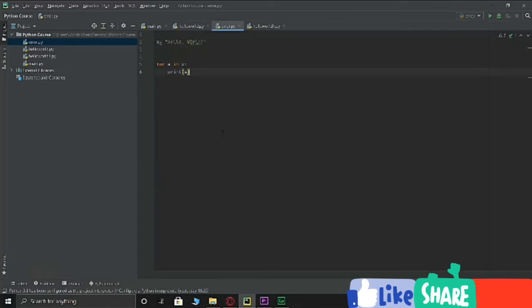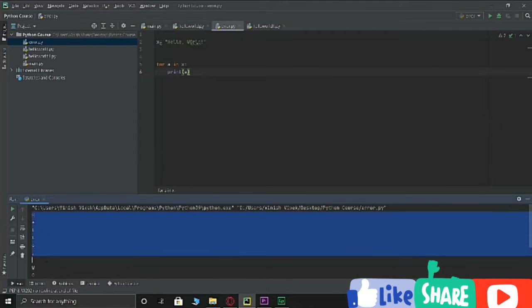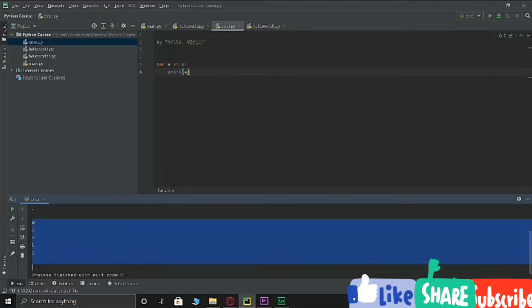Look what happens down here when I hit Control Shift F10. As you can see, it looped through the entire hello, comma, space and then the world. So this is how you can loop through a string. Like we talked about, a string is basically an array, and if it is an array, we can loop through each character by using a for loop.